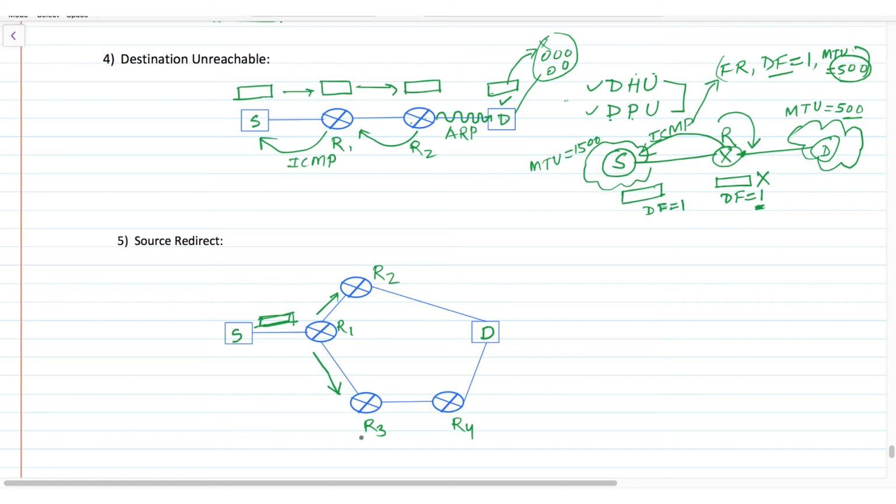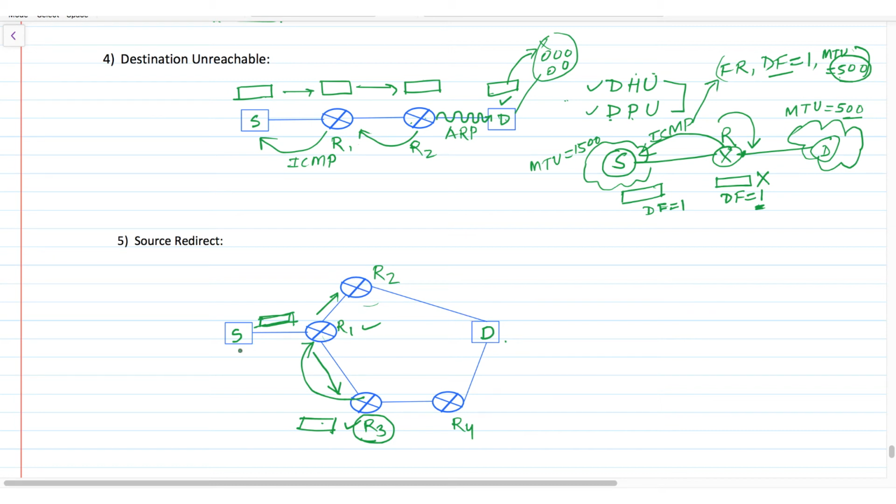Then if this router R3 knows, somehow due to some manual set, that this packet needs to be sent to the destination D, but there is some other path through R2 which is actually the best path, then this R3 will send a warning message. This is not an error message, it's a warning message that router R1, please forward next packets via router R2 as it is the best path.